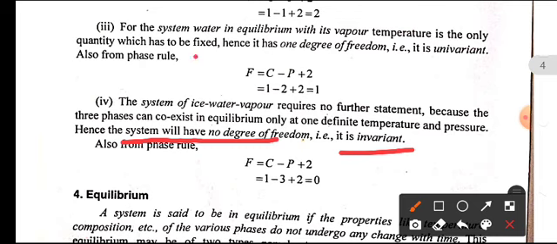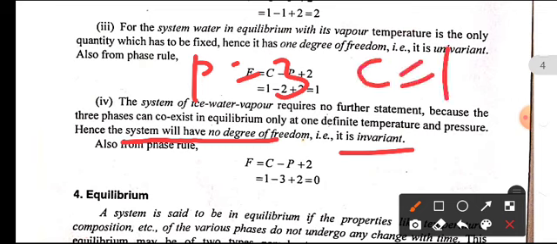So here the number of phases is equal to 3 and the number of components C is equal to 1. Now applying the phase rule equation, F is equal to C minus P plus 2. That is here C is equal to 1, minus P, that means minus 3, plus 2. Here that is 0.